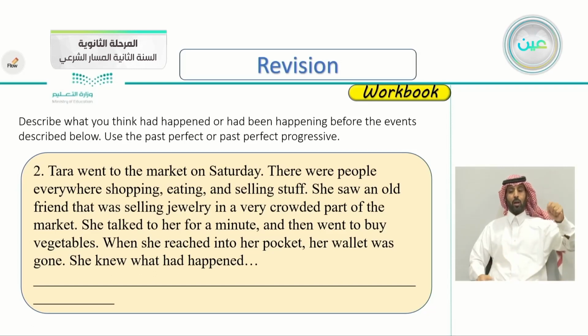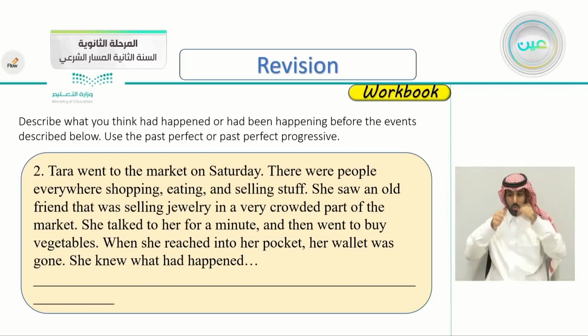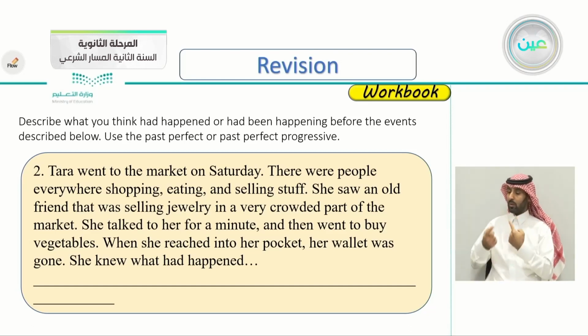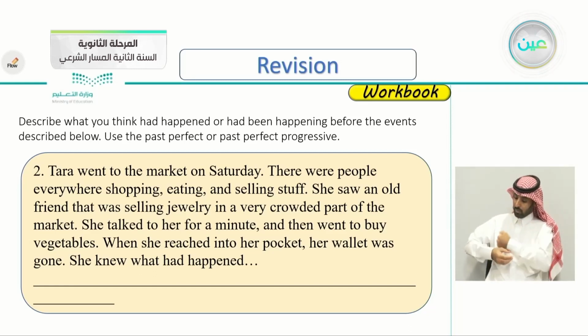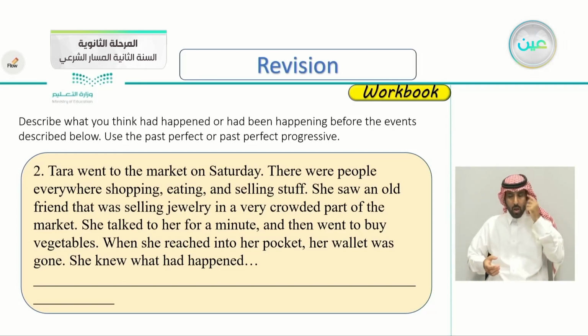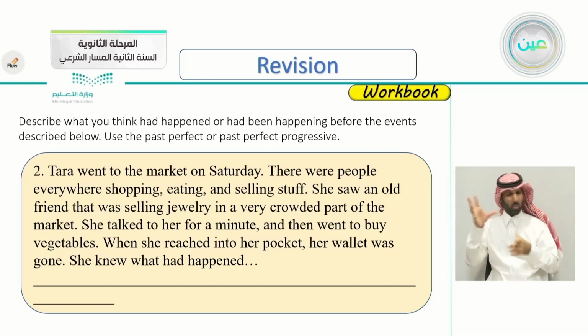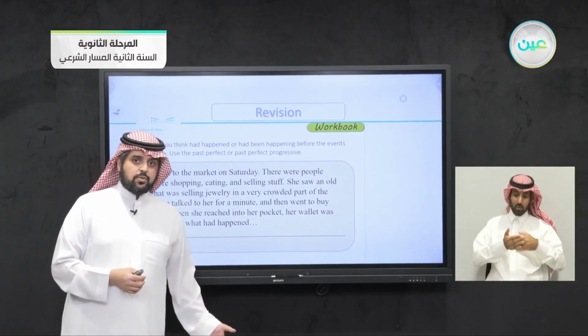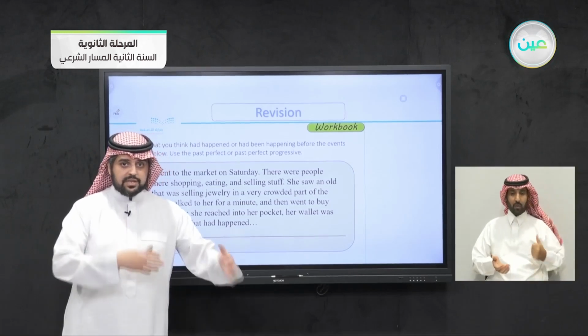Tara went to the market on Saturday. There were people everywhere shopping, eating, and selling stuff. She saw an old friend that was selling jewelry in a very crowded part of the market. She talked to her for a minute and then went to buy vegetables. When she reached into her pocket, her wallet was gone. She knew what had happened. So Tara went to the market, and it was very crowded. And when she went to reach into her pocket to take her wallet, the wallet was gone.